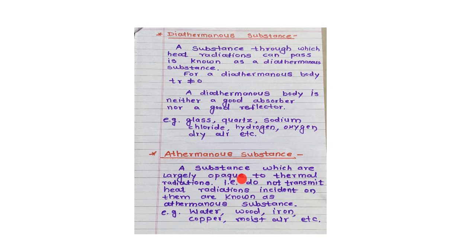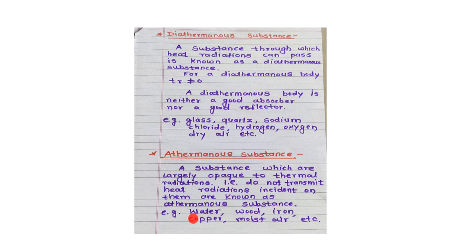Opaque है, उसमें से heat transfer नहीं हो रही, transmit नहीं हो रही. That substance is called an athermanous substance.